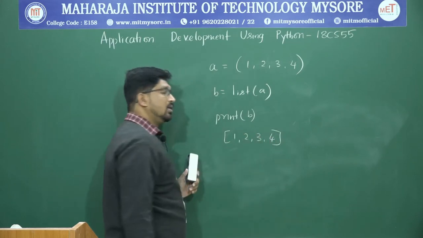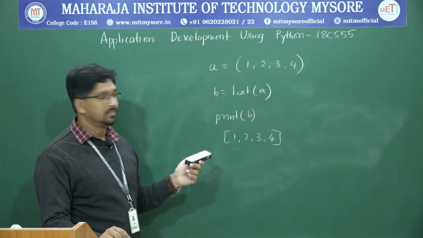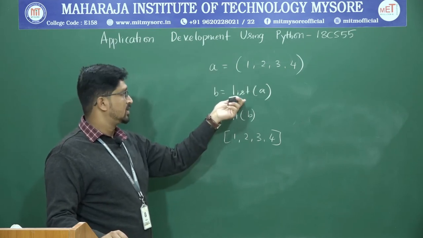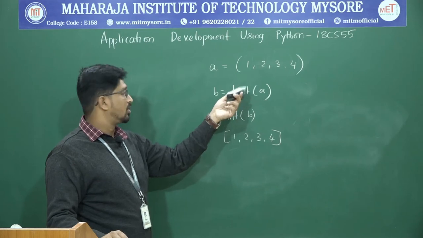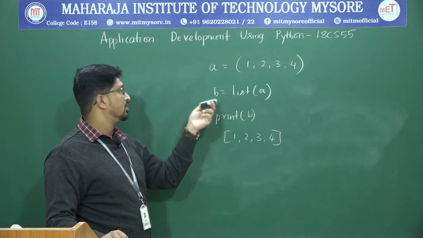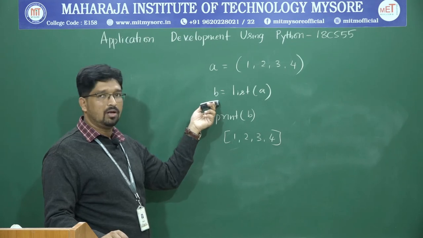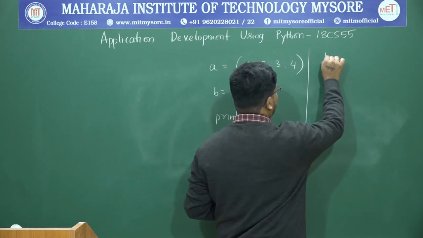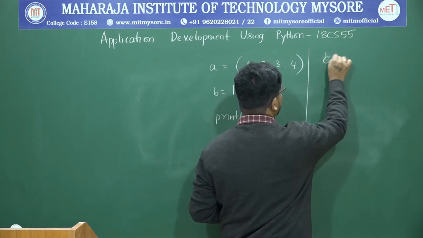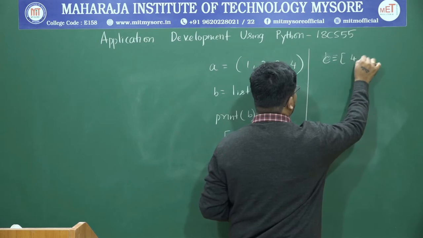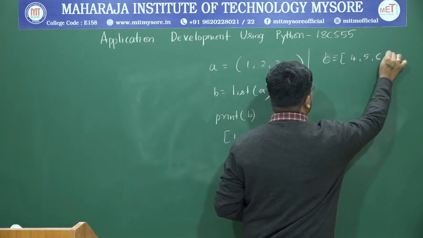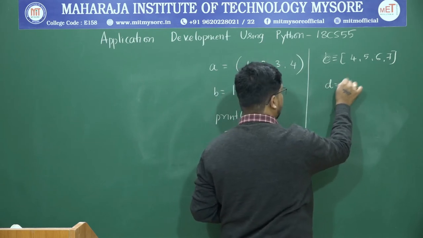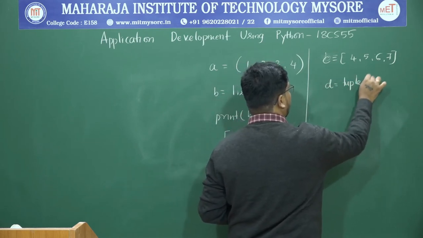Means you have it in the form of square brackets. If you want to convert the tuple into a list, you just use the keyword list of A. Then it is stored in the B variable, which is a list. In the reverse also it is possible. Let us say you have C is equal to 4, 5, 6, 7. If you want to convert it into a tuple, D is equal to tuple of C.